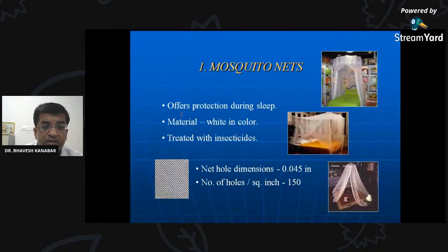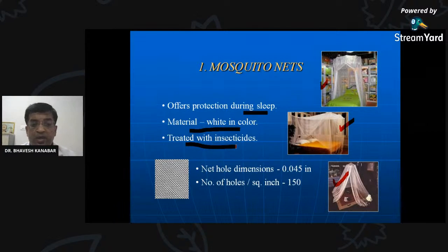So mosquito nets offer protection during sleep, and the material is white in color. You can see in the photograph the white color is there so that we can easily recognize if any mosquito is resting over it. And there is one facility for this net, that is the insecticide treated net. In PHC there is one chemical, deltamethrin. For insecticide treated net, the chemical used is deltamethrin.